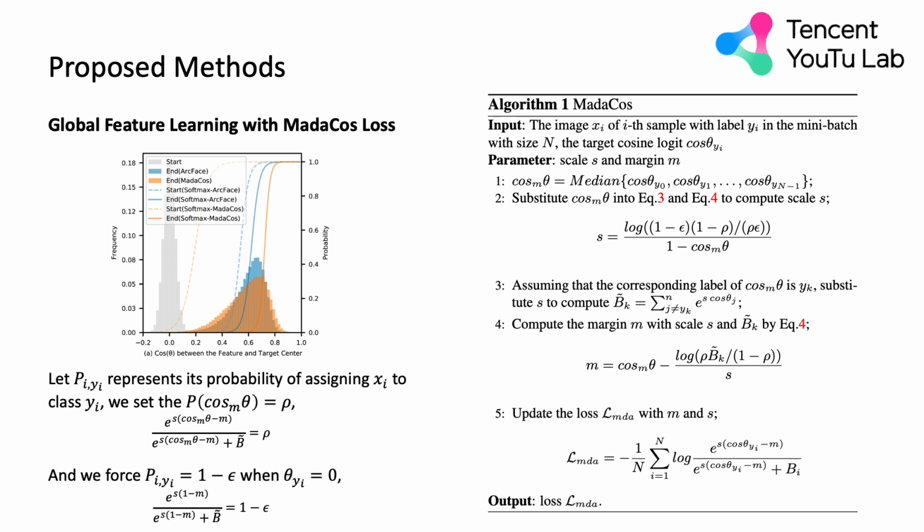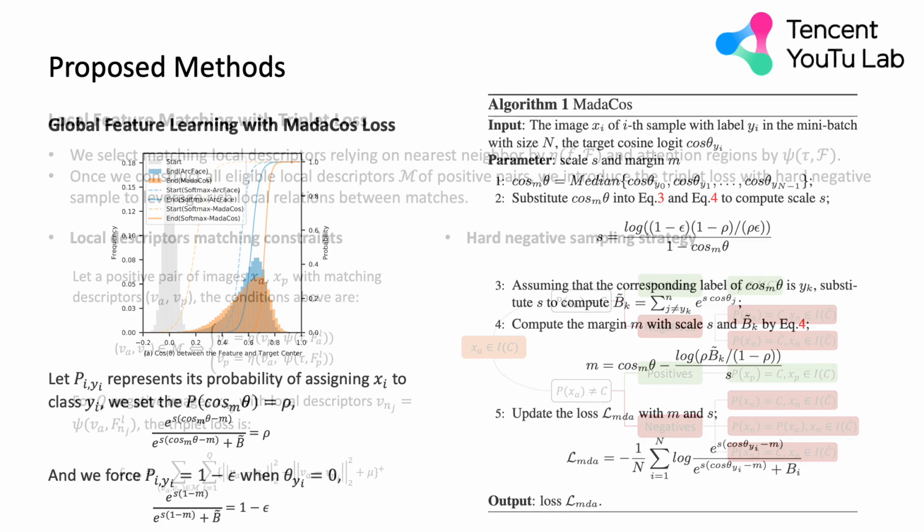Previous works adopt ArcFace loss to train the model, and it makes most samples distribute on the right side of the softmax function. This leads to suboptimal performance due to weak supervision. We automatically tune appropriate parameters with each mini-batch by imposing strict constraints on the probability of the median of cosine logits to progressively strengthen supervision throughout the training process, which keeps most samples distributing on the left side of the softmax function. We simplify the derivation of subsequent formulas, and the entire process is summarized in Algorithm 1.